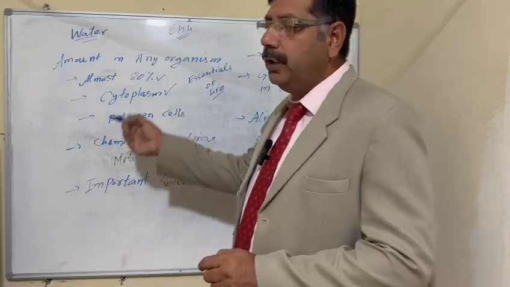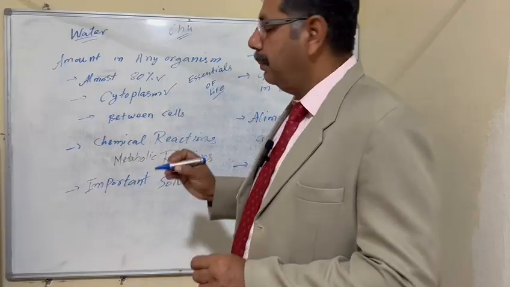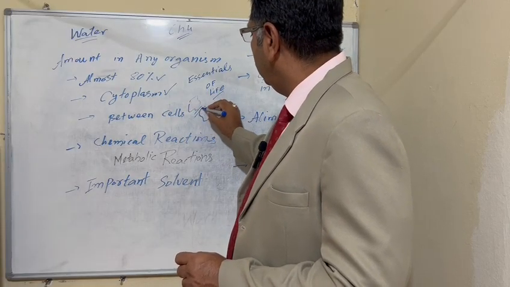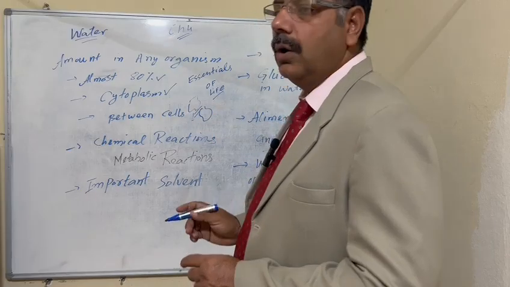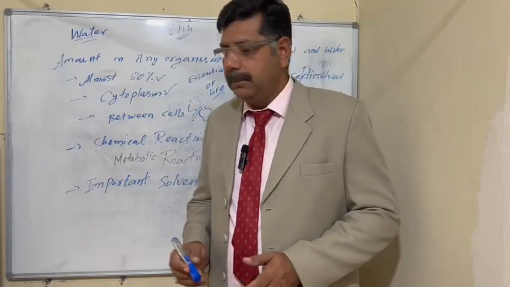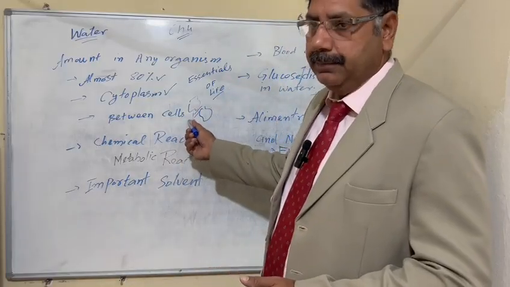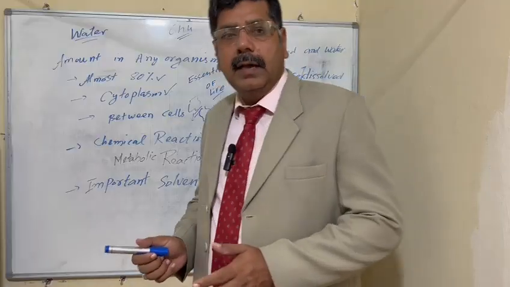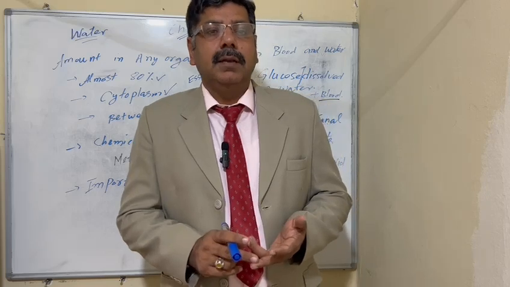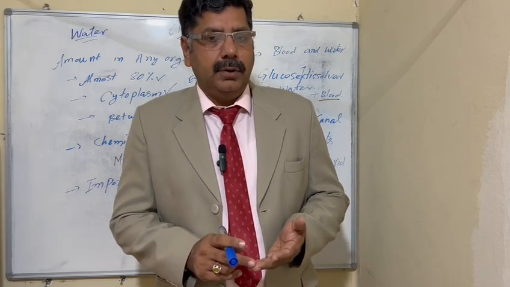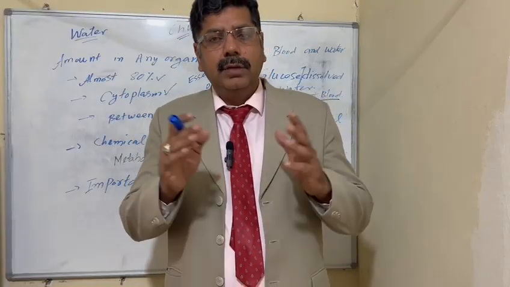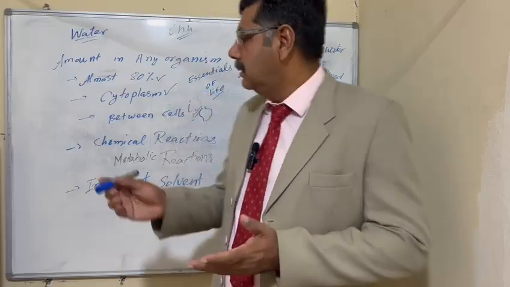So if we observe, in between two cells of animals, or in between two cells of plants or any other organism, there is water. And also there are processes in plants and animals. These are chemical processes, and these chemical processes can be catabolic, can be anabolic, and together we call them metabolic.